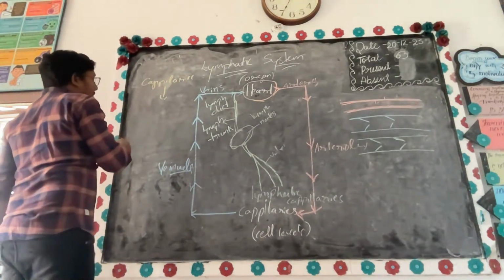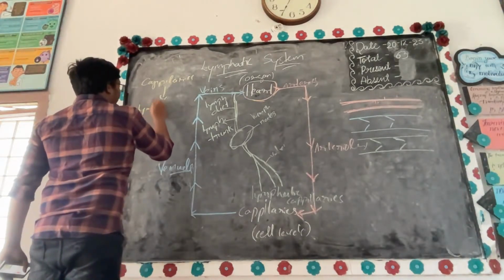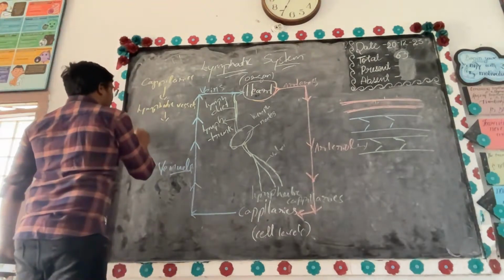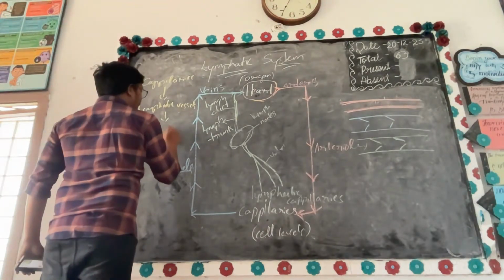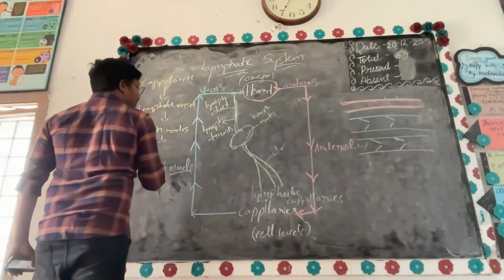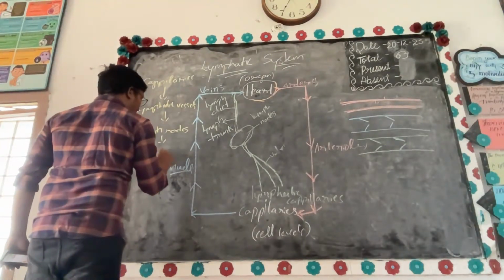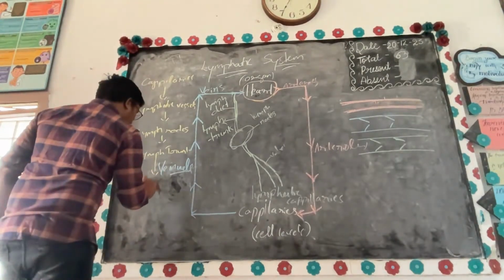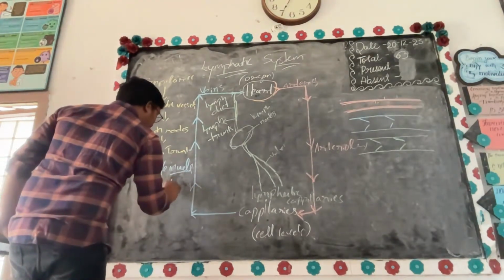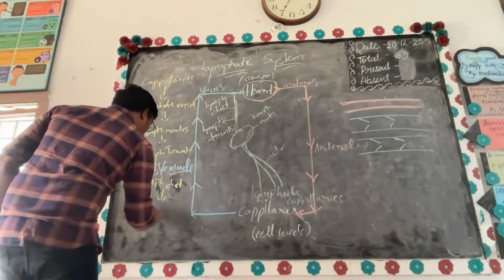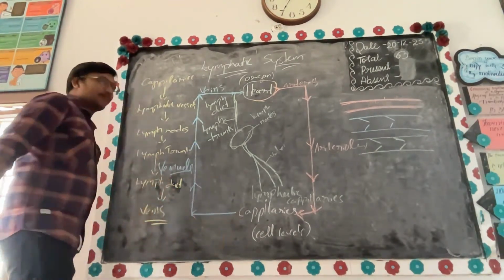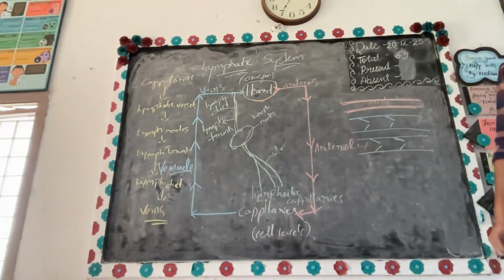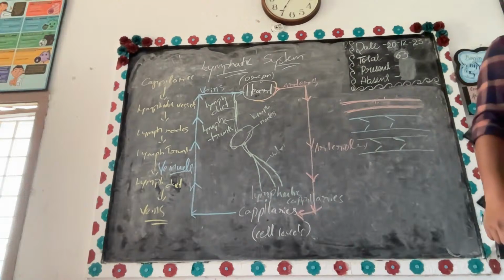From capillaries we have lymphatic vessels. From lymphatic vessels, lymph nodes. From lymph nodes, lymph trunk. From lymph trunk, lymph duct. From duct, am I clear? Yes or no? Yes, sir.